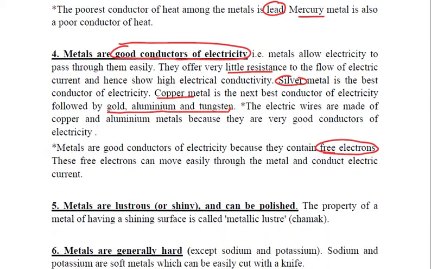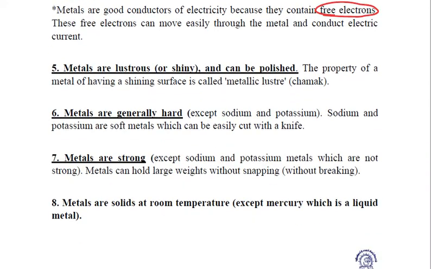Fine. The next property of metals is that metals are lustrous. They are shiny and they can be polished. This property of metals of having a shining surface is called metallic luster, also known as chamak in Hindi. Metals, we know, are generally hard, but there are a few exceptions: sodium and potassium. These are soft metals, so soft that they can easily be cut with a knife.